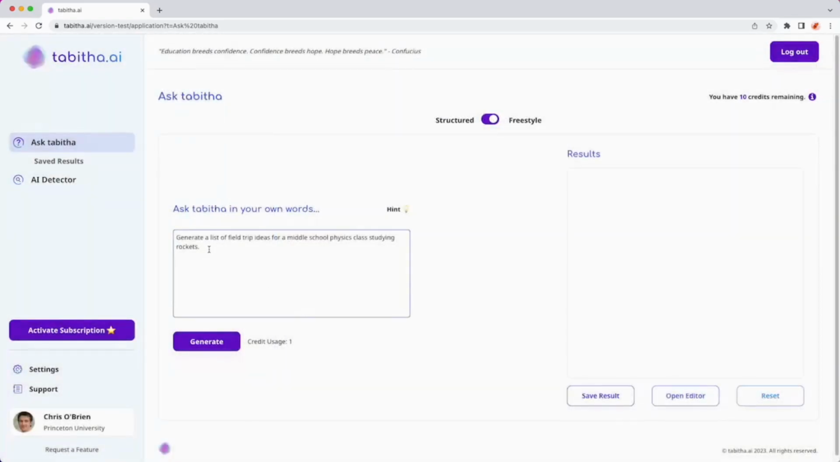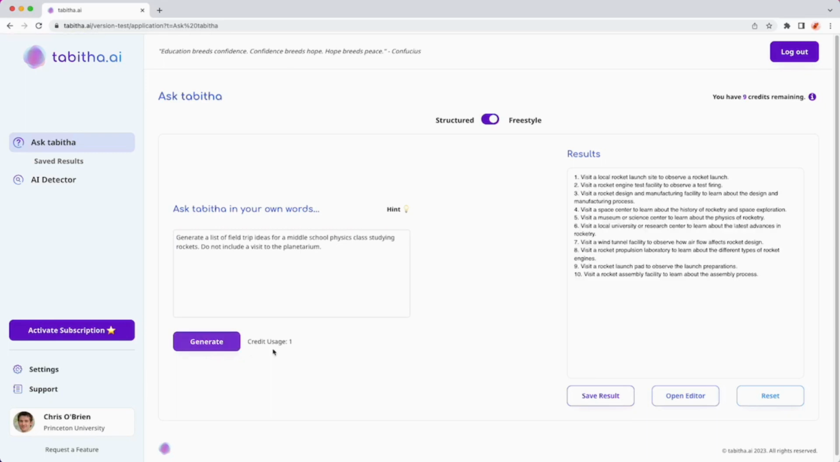In this case, let's say that I've said, generate a list of field trip ideas for a middle school physics class studying rockets. You could add in here, do not include a visit to the planetarium. Maybe you did that last year. So let's see what she comes up with.